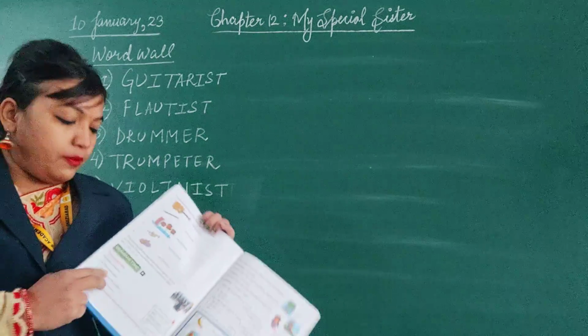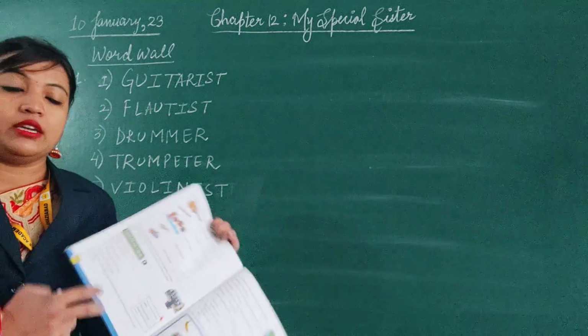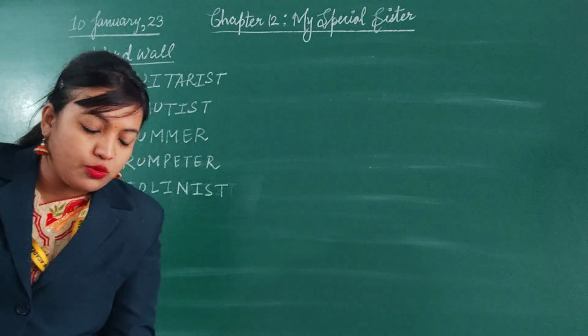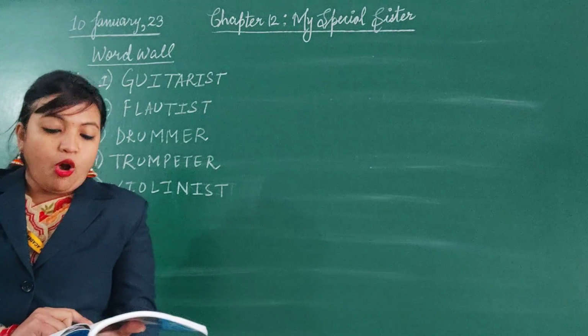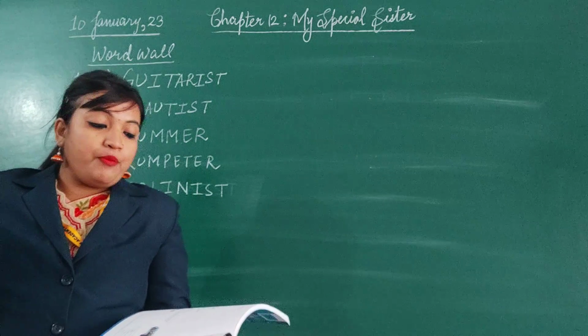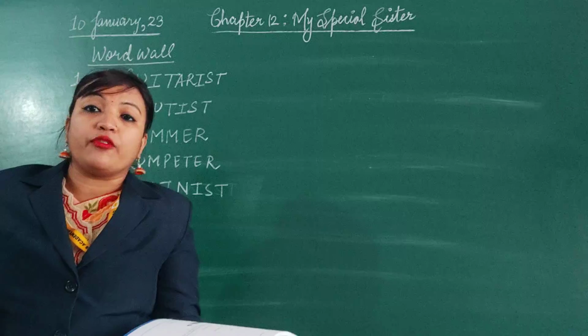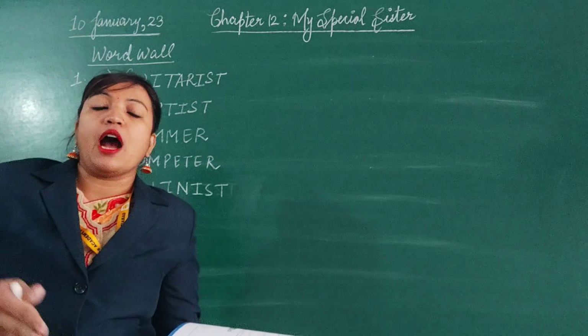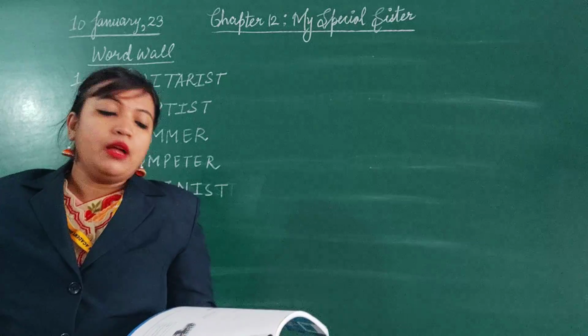Now for the last one, an extra sentence is given. Let us look at the sentence: when many people play musical instruments together, we have an orchestra. So what is an orchestra? It is a group of many people who play different musical instruments together. Someone is playing the piano, one is playing the harmonium, another one is playing the drum.